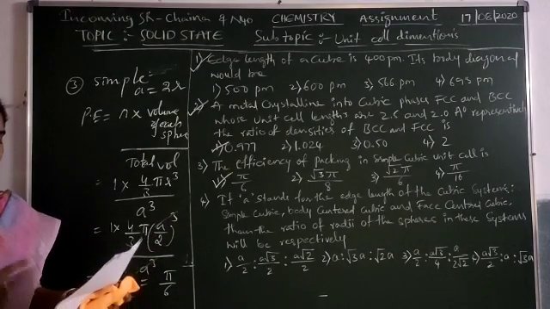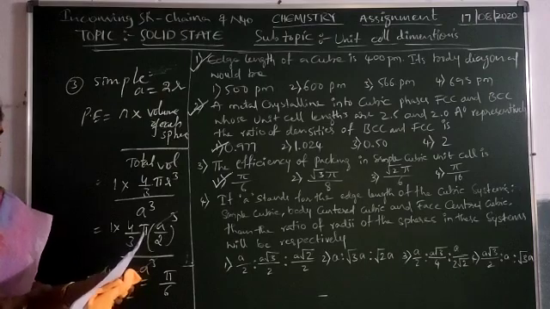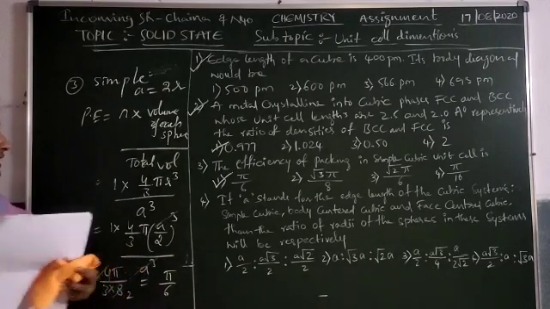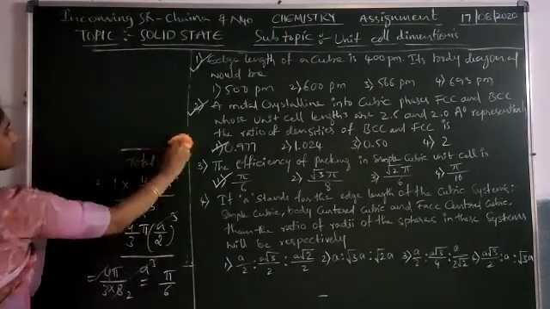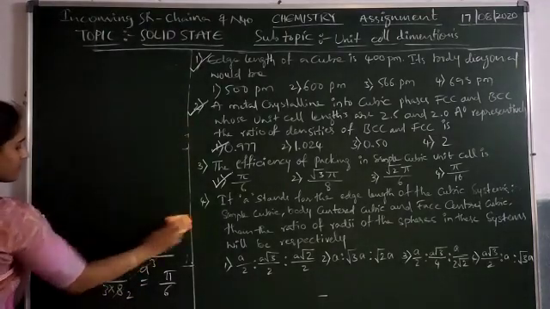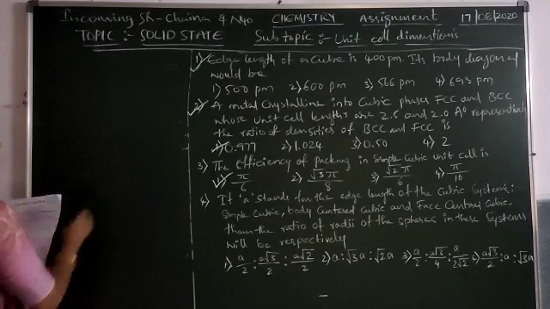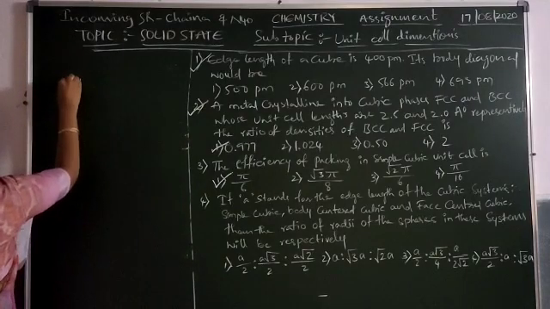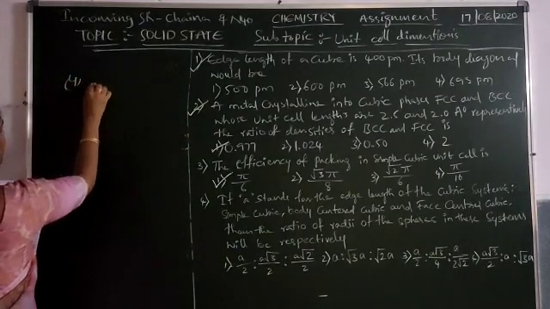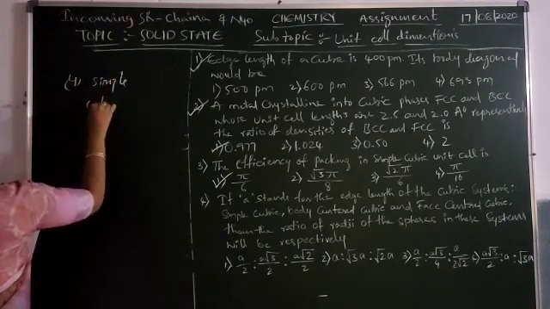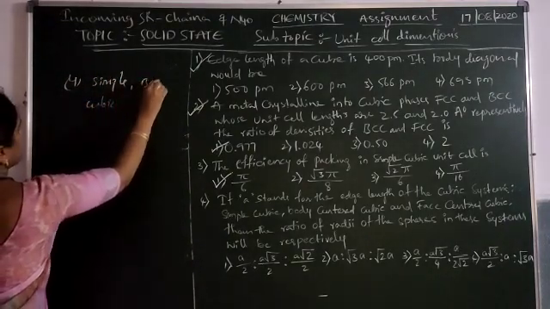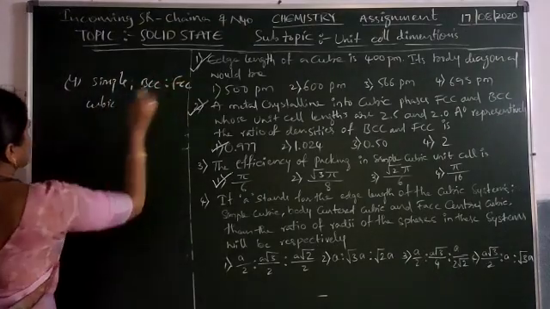What about the ratio of radii in case of simple cubic, BCC and FCC?